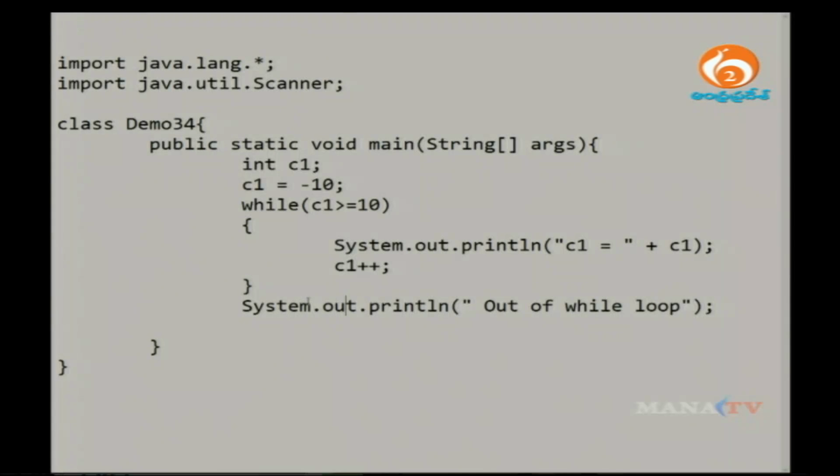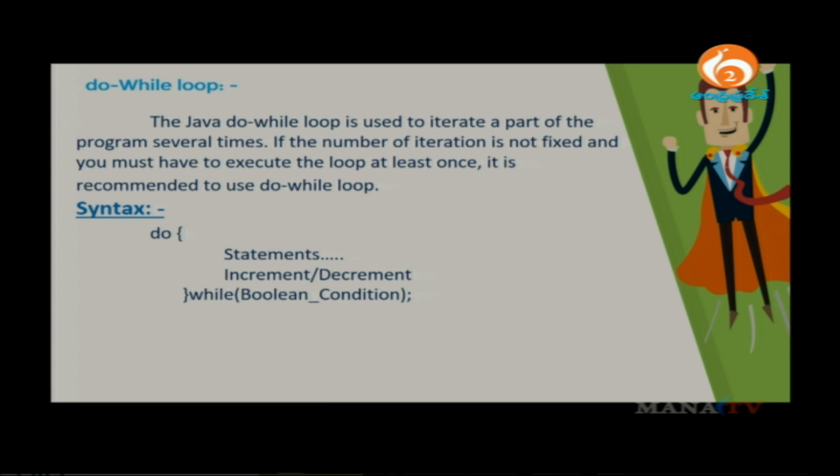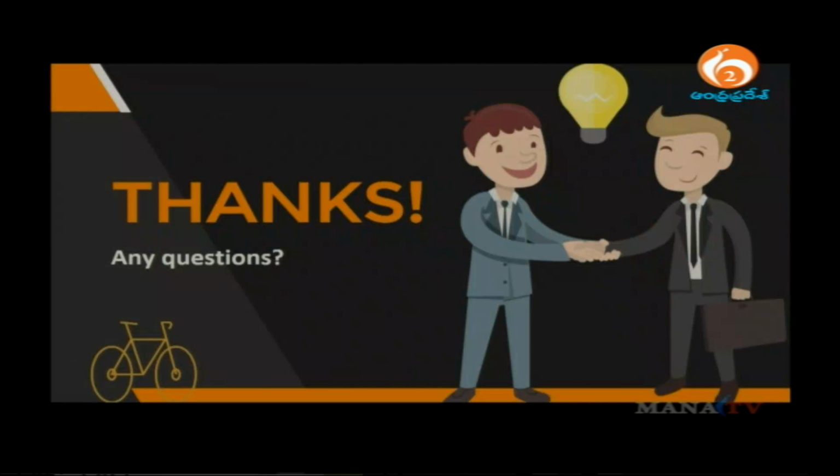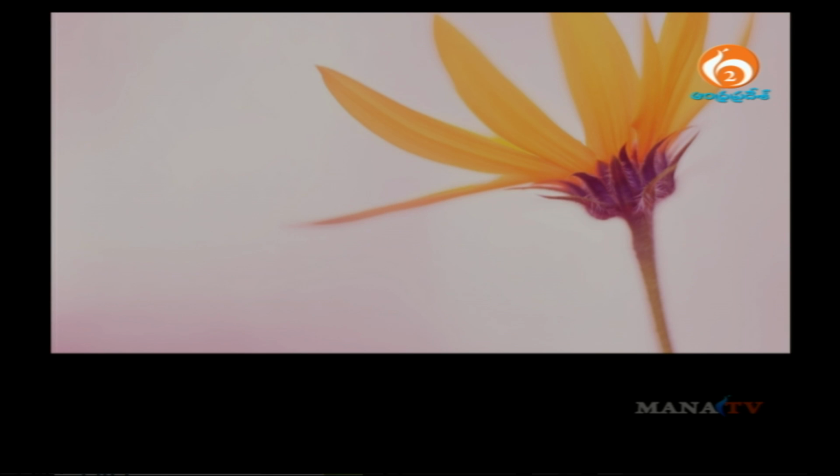And the second important point is, if a particular condition is not defined properly, then no statements will be executed from the while block, whereas in a do while block, compulsorily a minimum of one statement will be executed. Please see the screen again. Now let me show you one more thing.